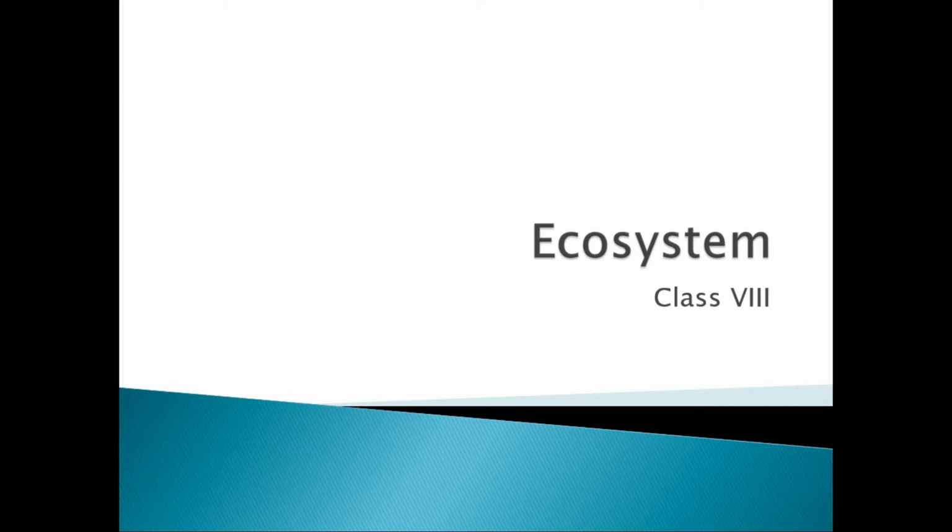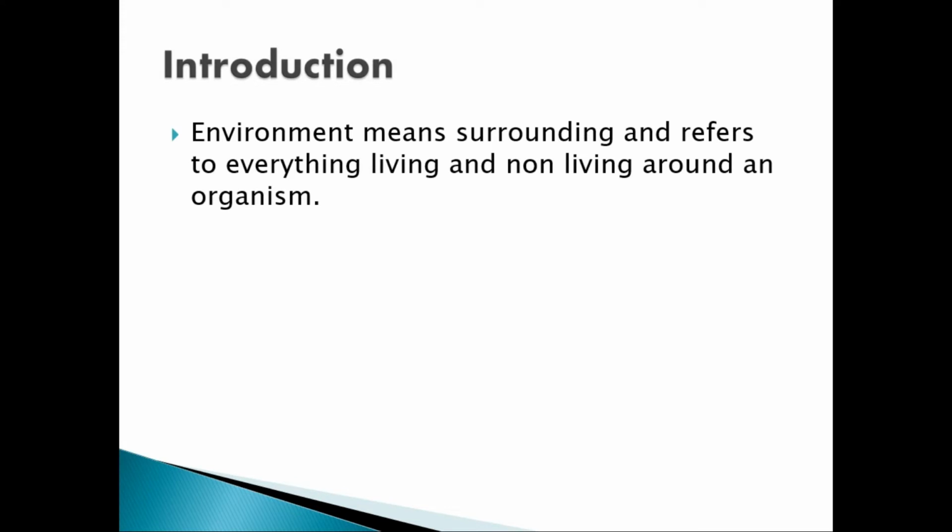So before we understand ecosystem, we need to understand environment. So let us see. Environment means surrounding and refers to everything living and non-living around us. Now, if you are sitting in your house, everything around you, the nature, the trees, your parents, maybe your pet, everything is your present environment.